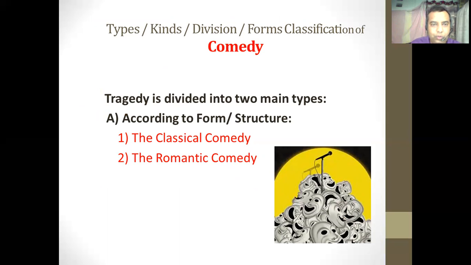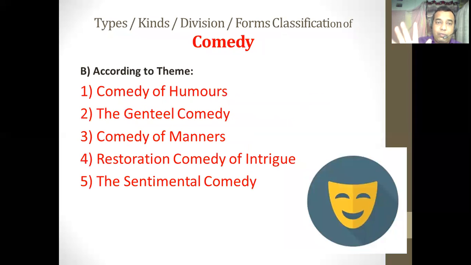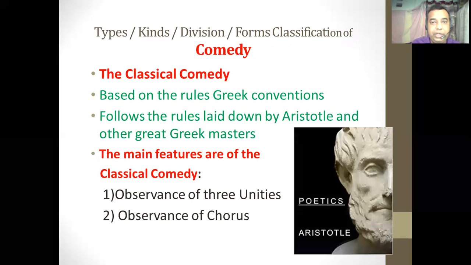As I have said, according to the form and structure, comedy is further divided into two types. The first one is the classical comedy. The second one is the romantic comedy. So we will learn the meaning of classical comedy, what it follows, and which are the rules and conventions according to which the classical comedy is written. I can say that the comedy which is based on the rules and conventions which are laid down